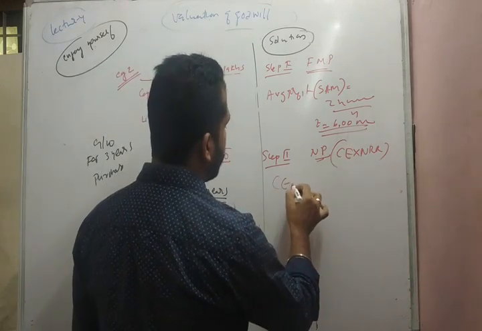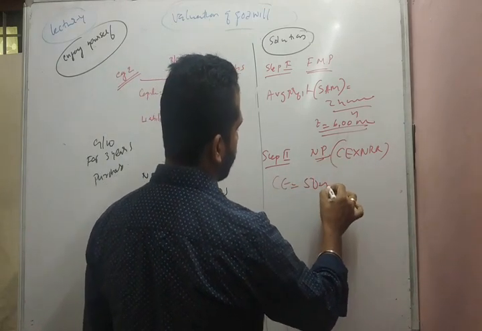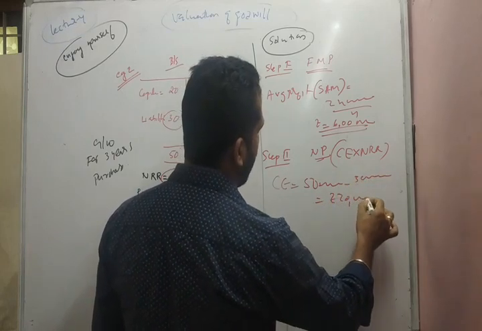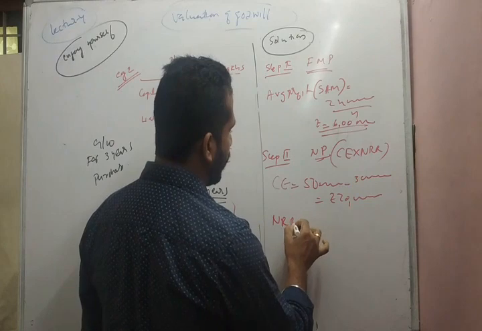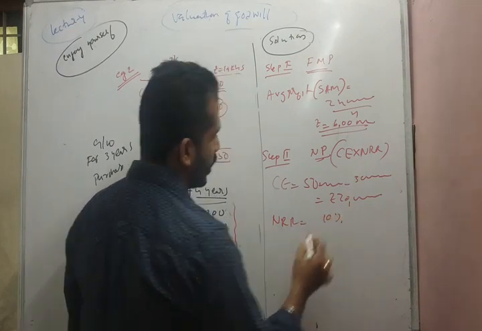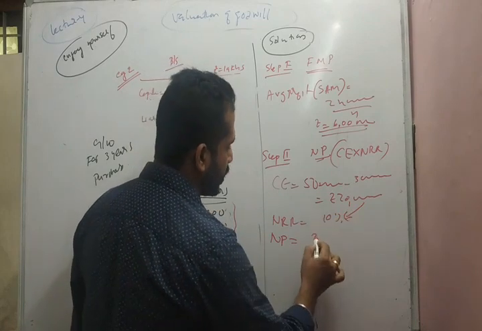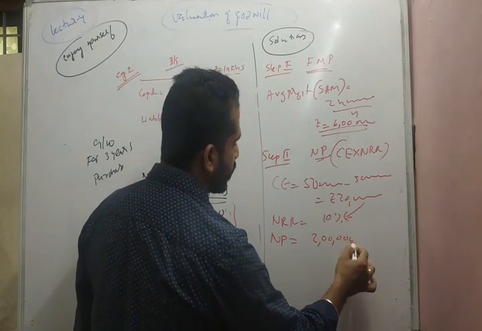So capital employed is equal to 50 lakhs minus 30 lakhs. We will get rupees 20 lakhs. Then the normal rate of return is how much? 10%. Therefore normal profit is equal to 20 lakhs into 10%. We will get 2 lakhs.